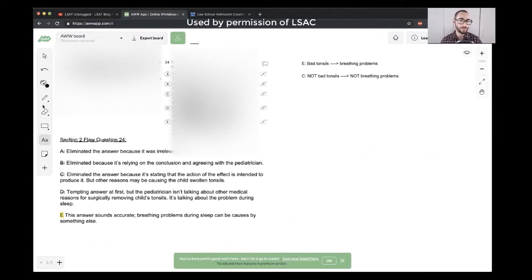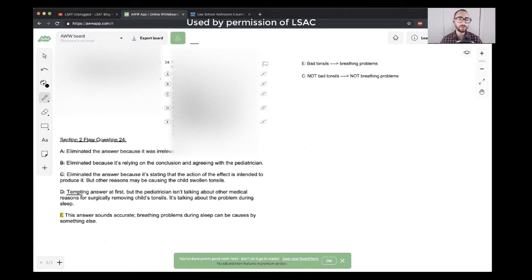Then the student saying that they found D to be tempting. So they said D was tempting at first. D says there may be other reasons for removing a child's tonsils. But yes, correct. The pediatrician isn't talking about other medical reasons for removing them. It's talking about the problem during sleep in particular as a reason for removing them.